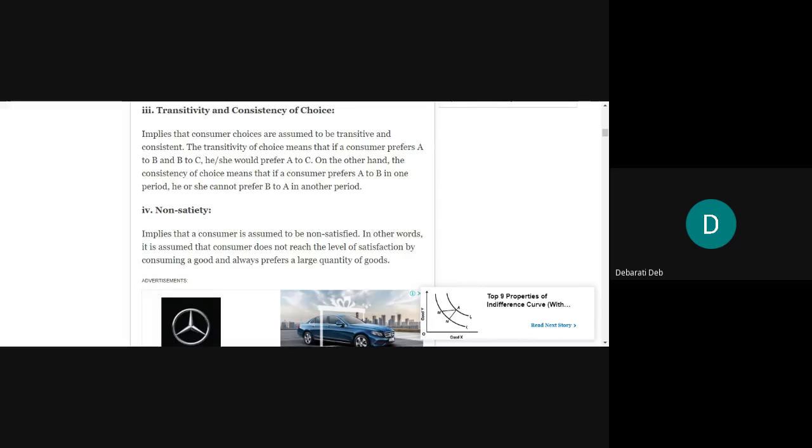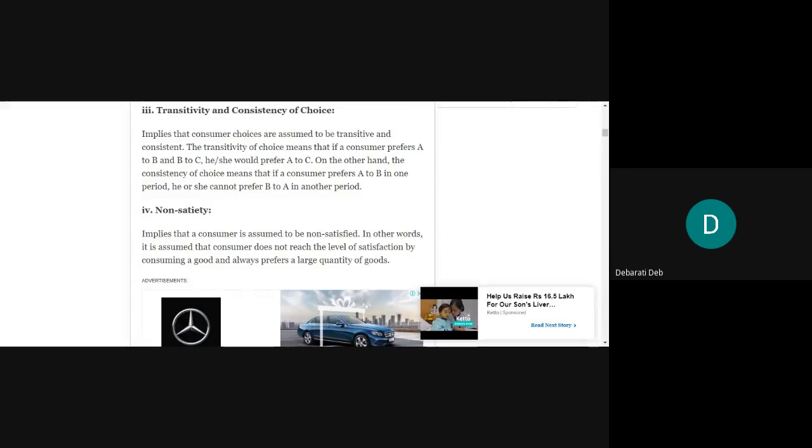So 1 will also be better than 3. Even if you are not comparing them directly, there is a common element which you are comparing. You compare 1 to 2, and again 2 to 3, so product B is a common element in both comparisons. So even if you are not comparing A and C directly, you will be able to say that A is better than C. Alright, this is called the transitivity of choice concept.